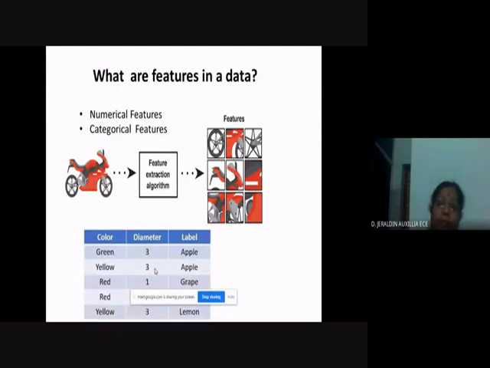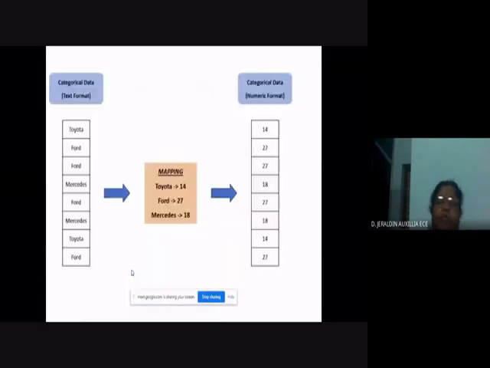But another problem arises here. The machine learning algorithm only accepts numerical quantities. It will not accept any categorical quantities like green, yellow, red, yellow, and so on. So this has to be converted into numerical form. For that, you can use a mapping like this. This is another example I have taken.